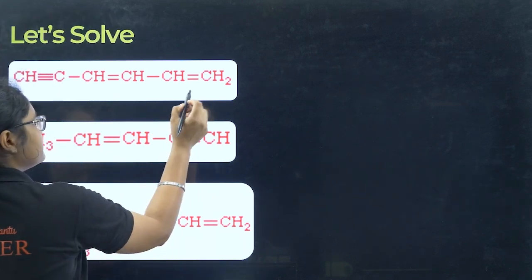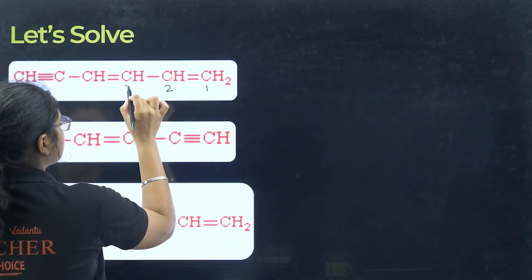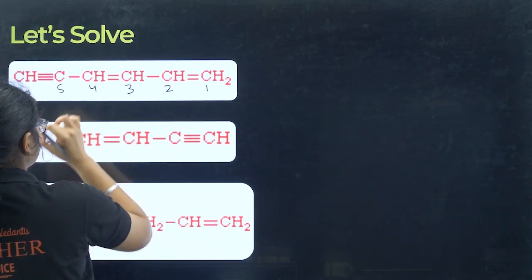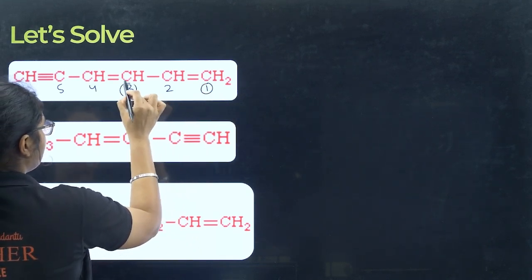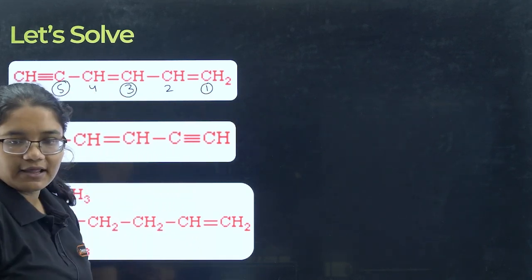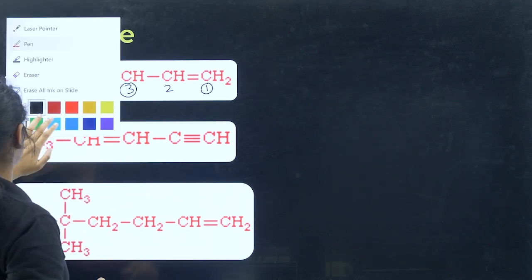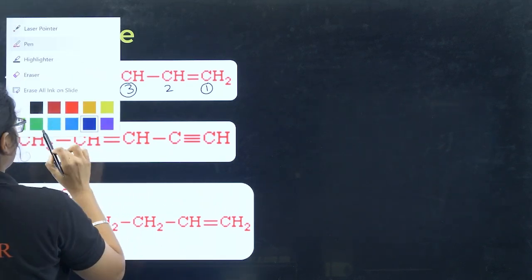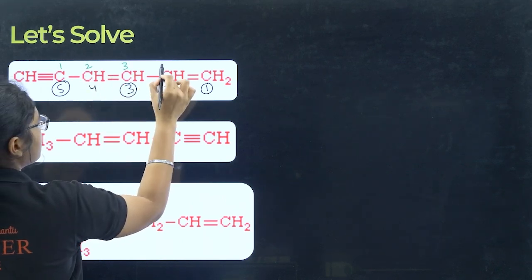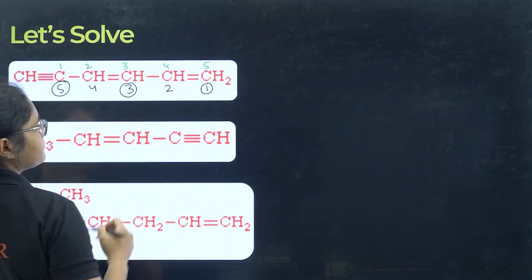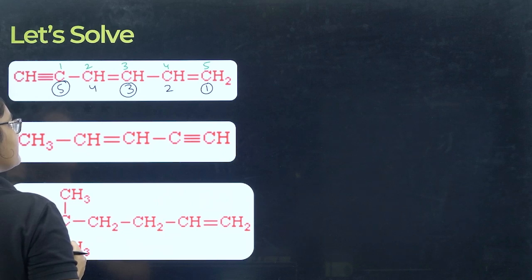Now if I number it from this side, 1, 2, 3, 4 and 5. So the double bonds are coming on which carbon? 1, 3, and 5, right? Now if I number it from the other side, let's take green numbering 1, 2, 3, 4 and 5. So now on which carbon am I getting the numbering?